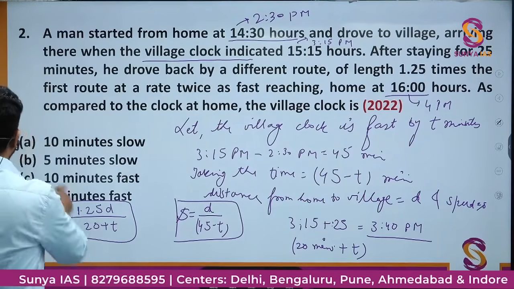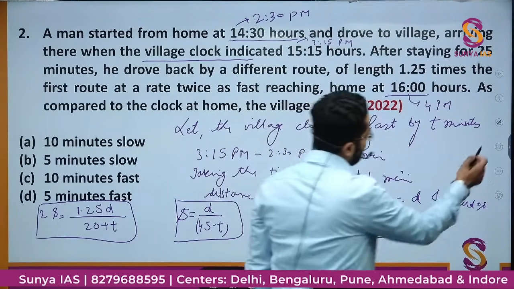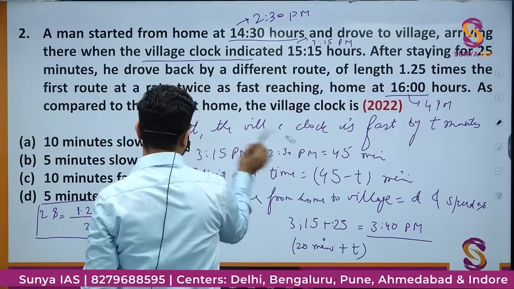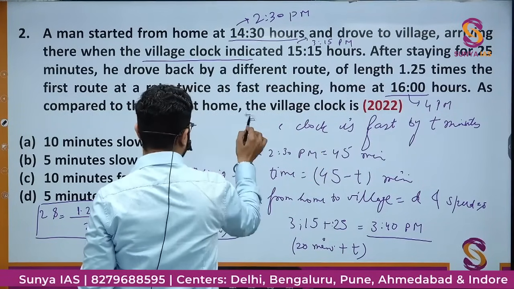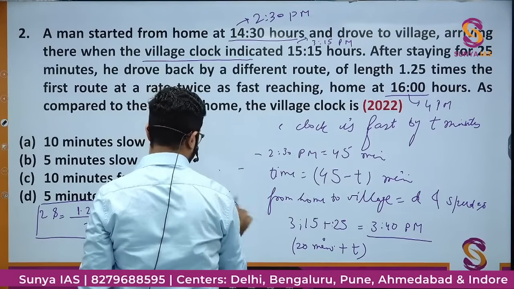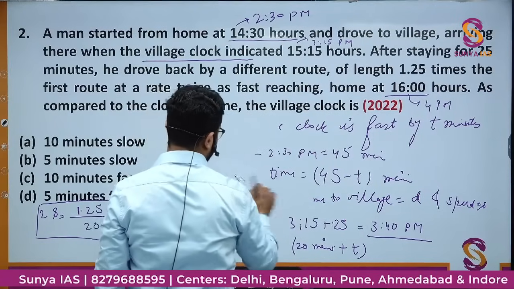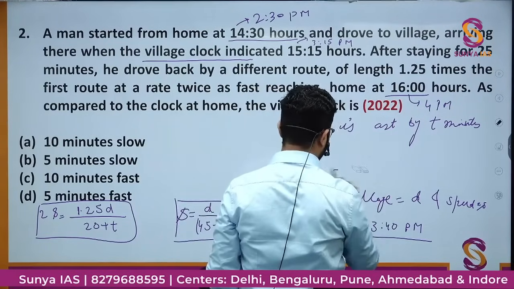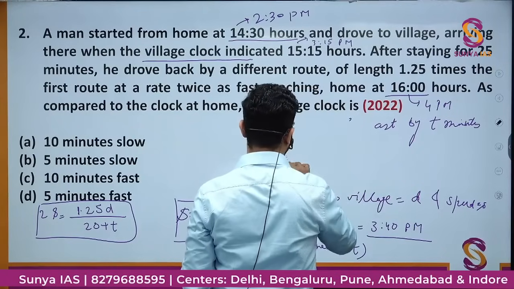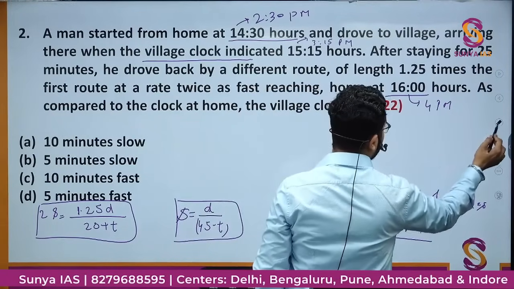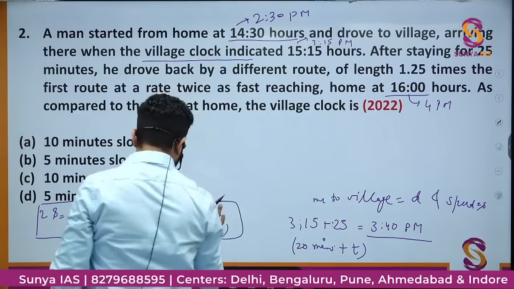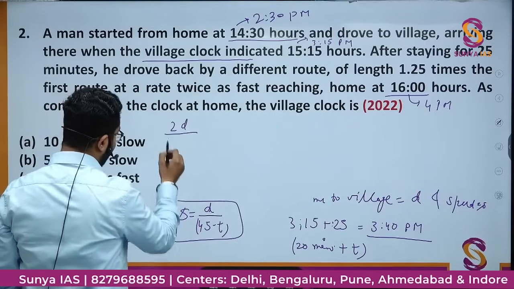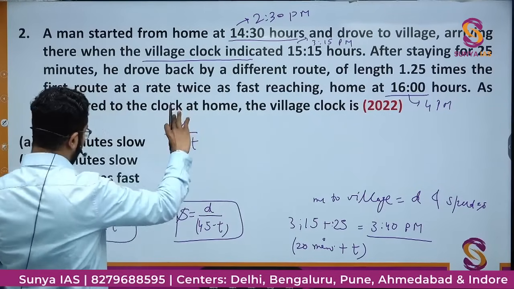So if I'll solve these two equations, s is equal to d upon 45 minus t, then 2s is equal to 2d upon 45 minus t. This is the value of 2s.